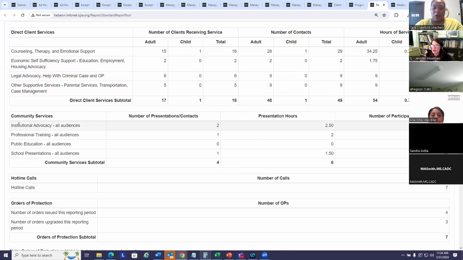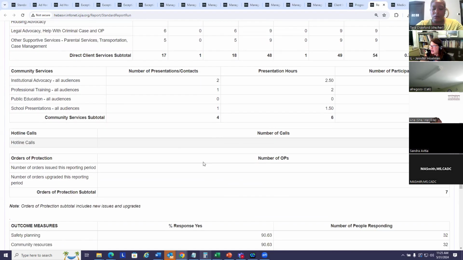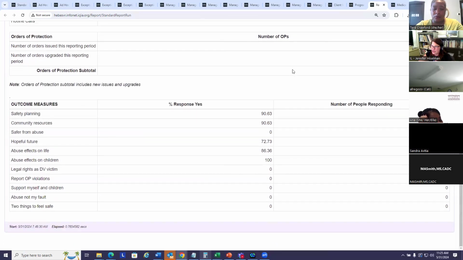Same with the community services. It summarizes them and puts them into broader categories. It totals up your hotline calls, but you don't have a breakdown by type. And then your orders of protection. There's a note here. These numbers are not just OPs, but also orders that are upgraded. And then finally, your outcome measures, which we just finished going over in the other report. And you have this converted to percentages for you, for how many clients responded yes to each of these questions.